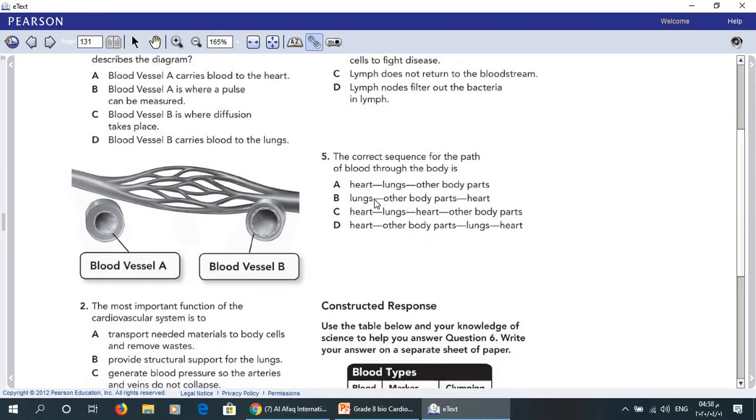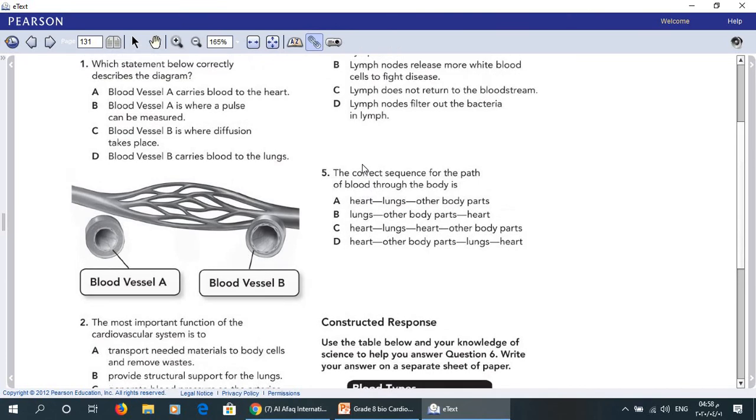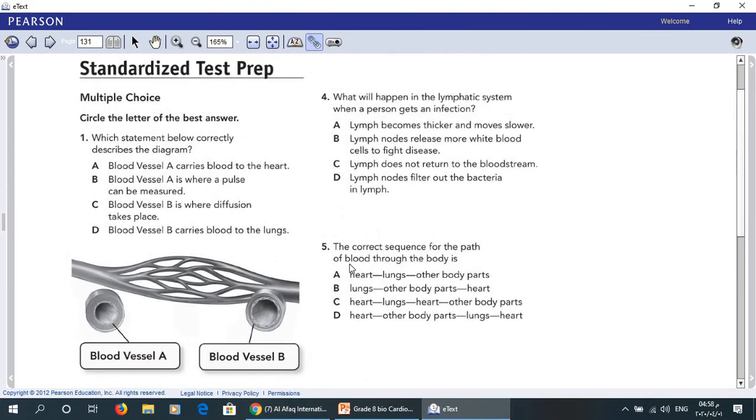Finally, number 5. The correct sequence for the path of blood through the body is: heart, lungs, other body parts; or lungs, other body parts, heart; or heart, lungs, heart, other body parts; or heart, other body parts, lungs, heart.